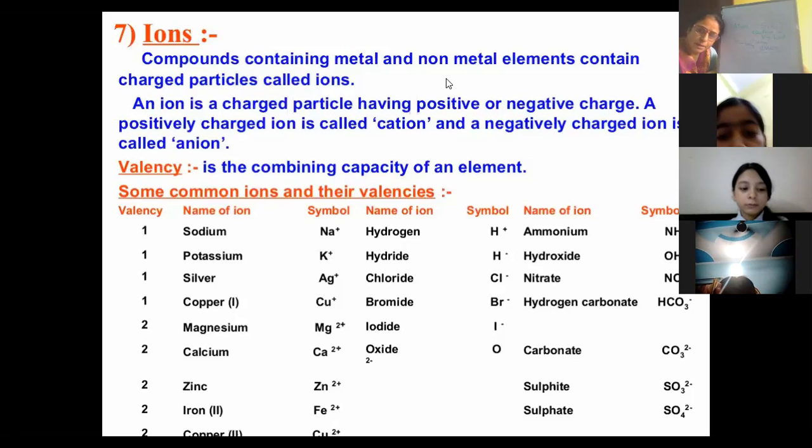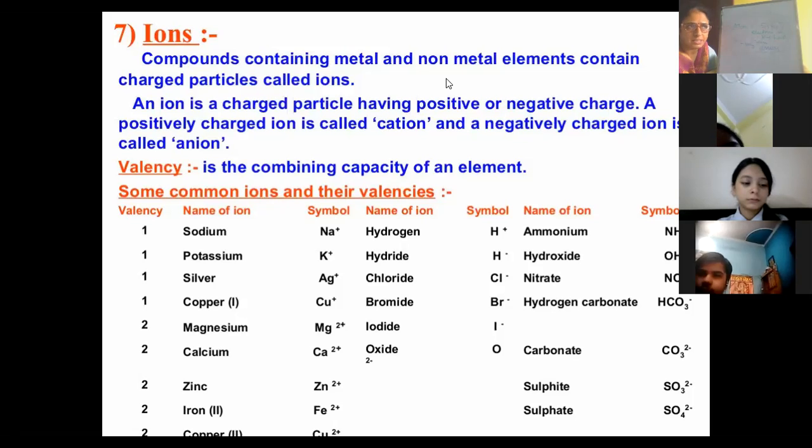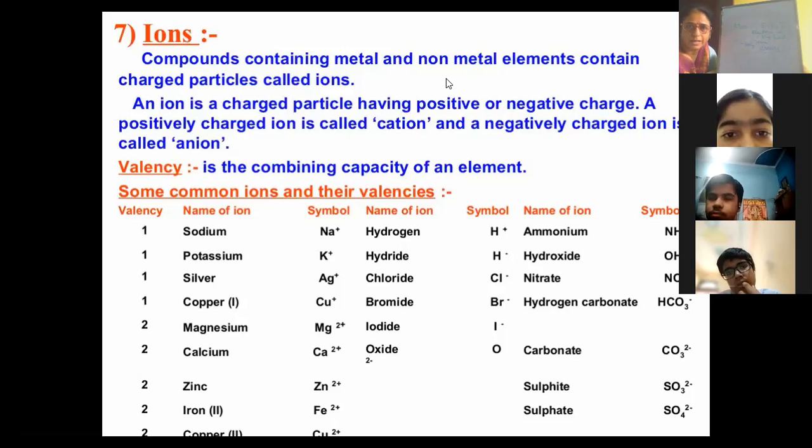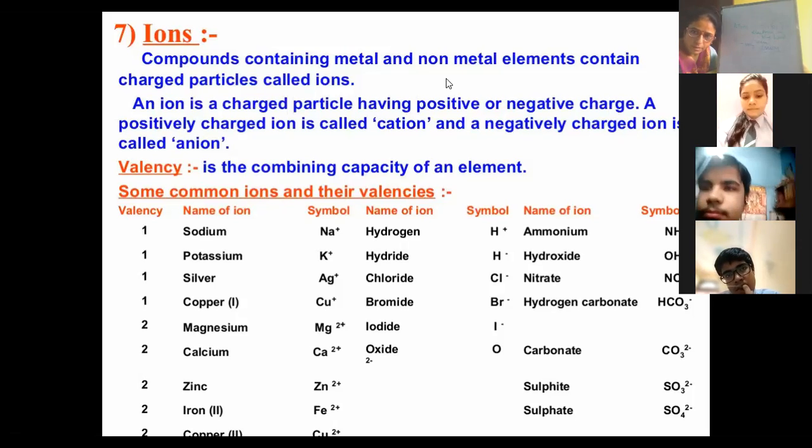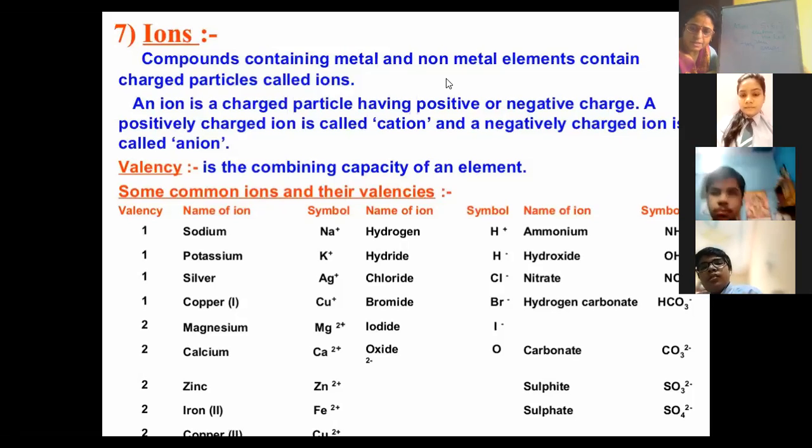Why do they want to become ions? Because they want to be stable. And in order to attain stability, they should have either 2 electrons or 8 electrons in the last shell. Is it clear? Yes, ma'am. If there is any doubt, you can ask. No doubt, ma'am.